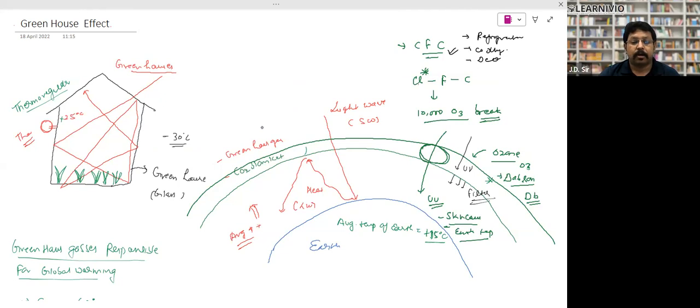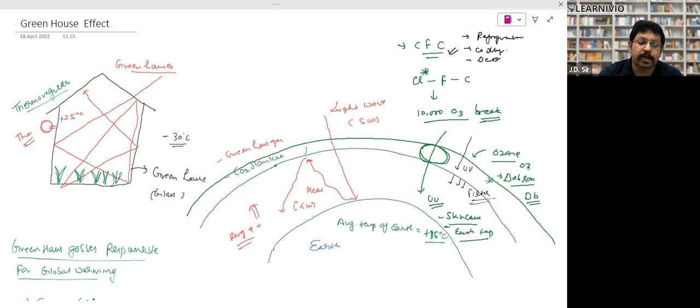Look, around the Earth there is a thick blanket of carbon dioxide. It is very useful for us. If carbon dioxide would not be there, then all the water of the Earth, the whole water of the Earth, will become ice. How? Look, there is a carbon dioxide layer.